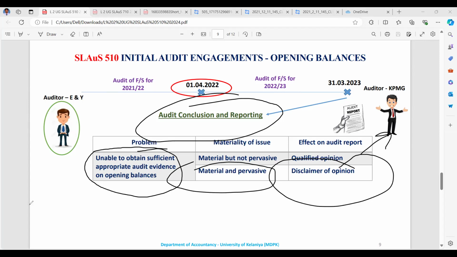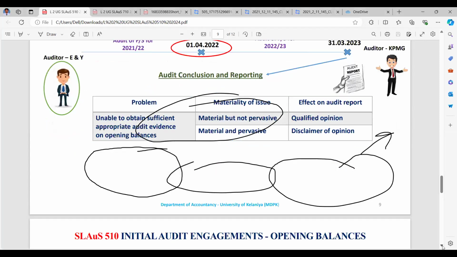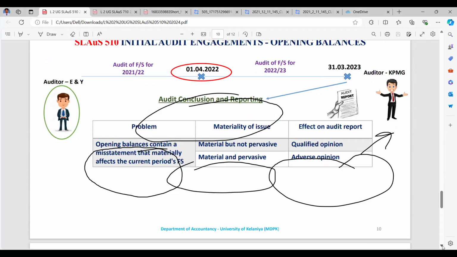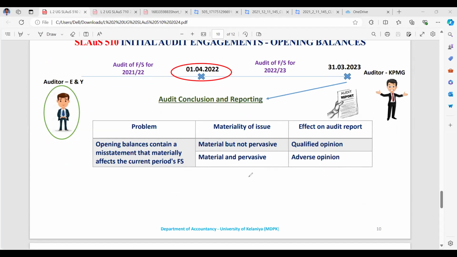Secondly, you can see audit conclusion and reporting. Opening balances contain misstatements materially affecting the current period. If it's material but not pervasive, it is a qualification, except opinion: except for inventory, others are free from material misstatements. Material and pervasive, we give an adverse opinion. We are saying that these financial statements do not represent a true and fair view, right?